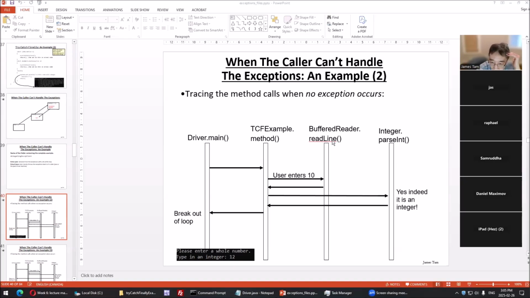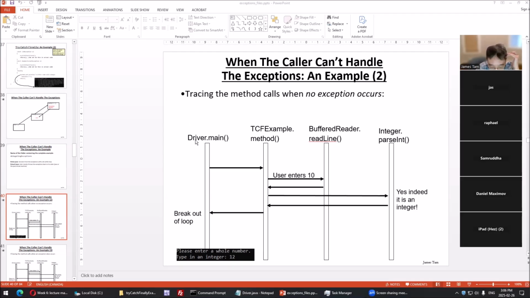Previously, when I called these ones, we actually had to include the calls within a try block. But now the calls are here. What if this caller can't handle it? Why would that occur? There are two reasons. One reason is the person writing this code doesn't know how to handle it.